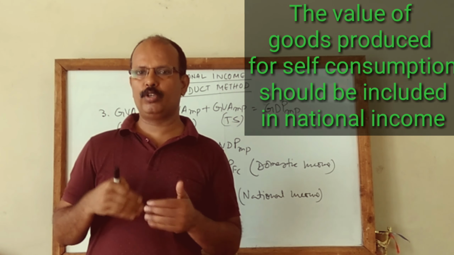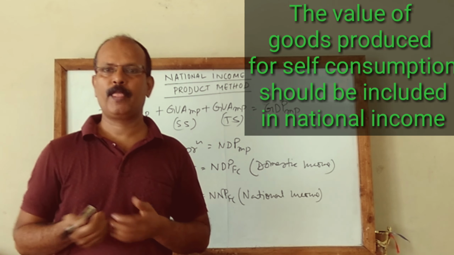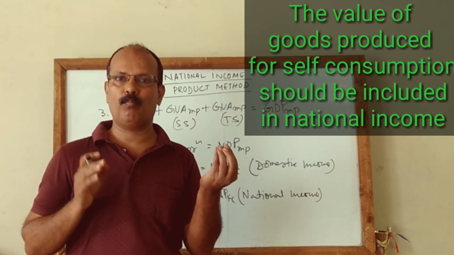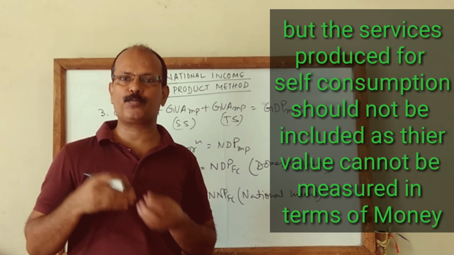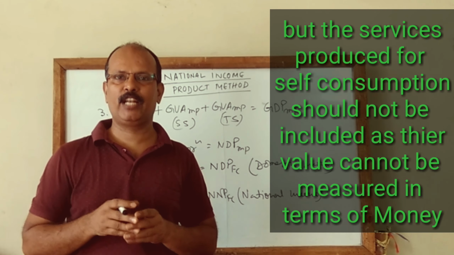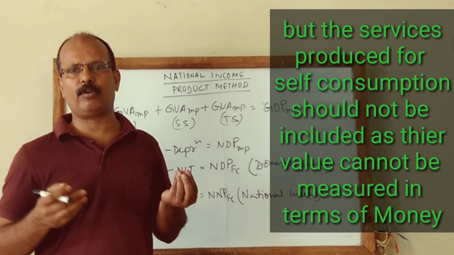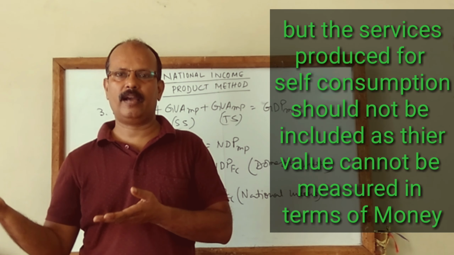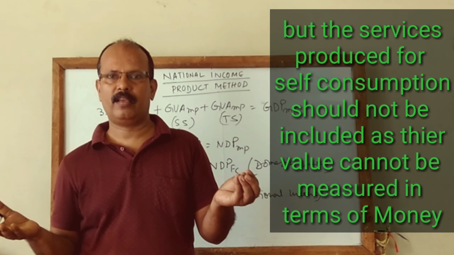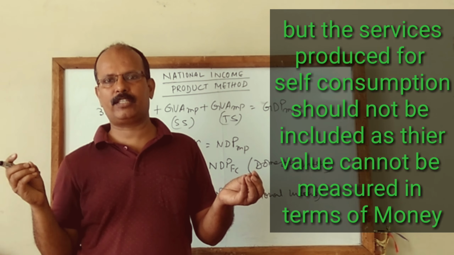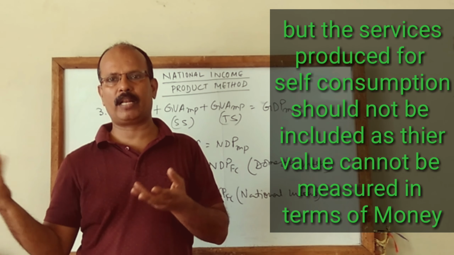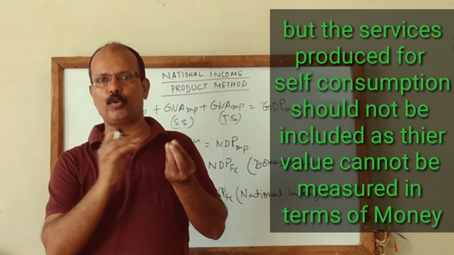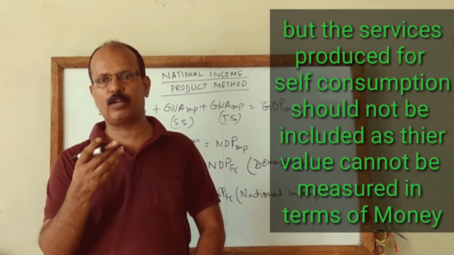Next one is the value of goods used for self-consumption. The value of goods which are produced for self-consumption should be included because the value can be expressed in terms of money. But the services produced for self-consumption should not be included. Say for example, someone is producing vegetables in his garden, so that should be included in income because he can estimate its value, 1 kg potato or 1 kg chili or 1 kg tomato. Its value can be measured, so it should be included in GDP.